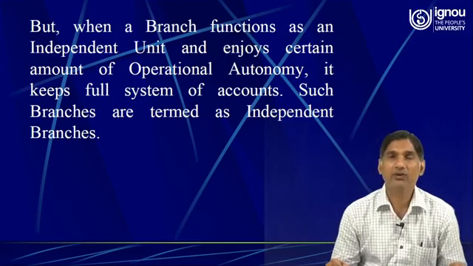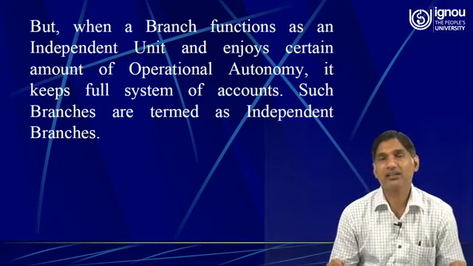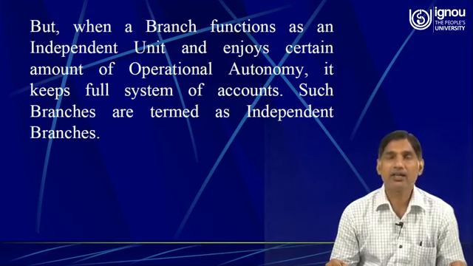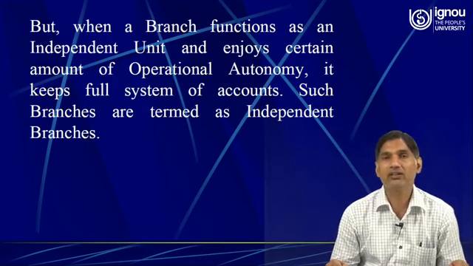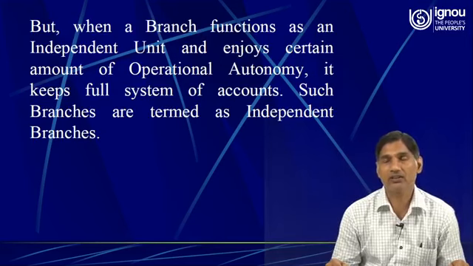As I have made very clear, branch accounts are maintained in the books of the head office, and dependent branches do not have a full system of accounting. Therefore, the accounting transactions are to be recorded by the head office.